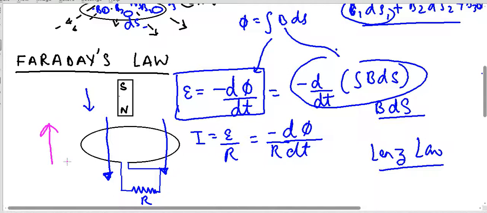Only then can it oppose the change which I am forcing on it by bringing the magnet downward. We all know that any current carrying loop creates a magnetic field.